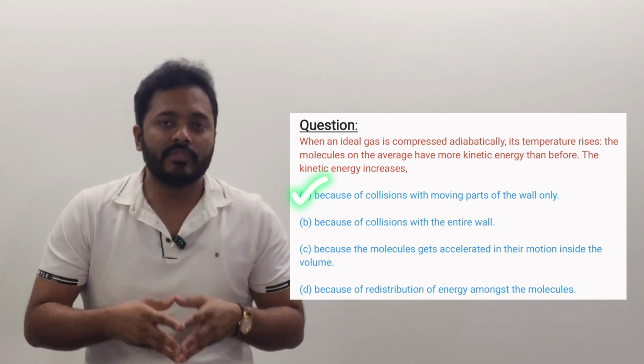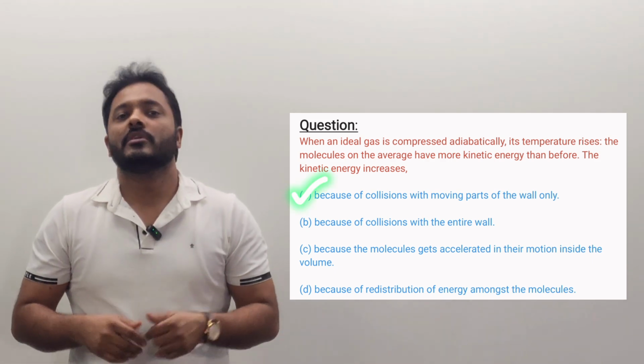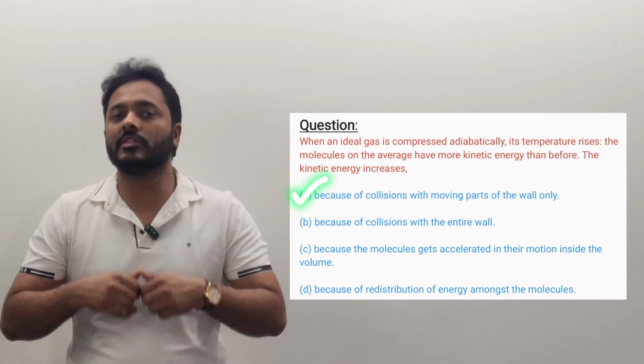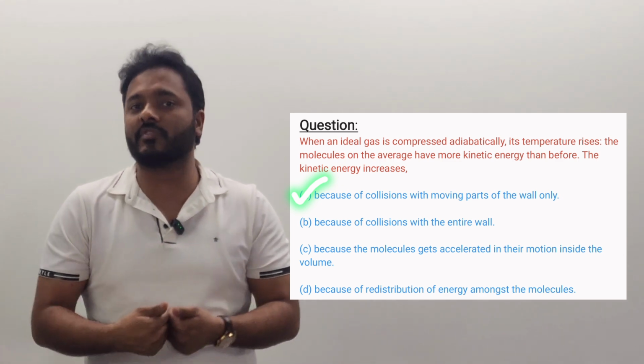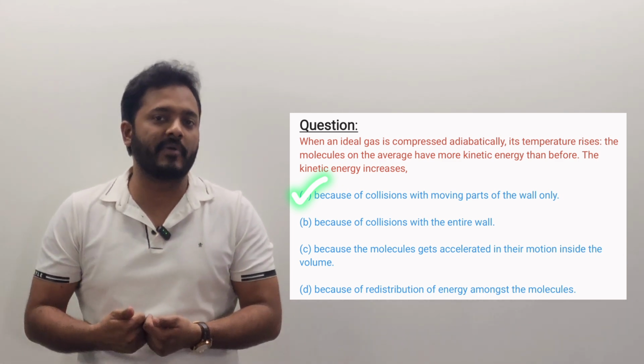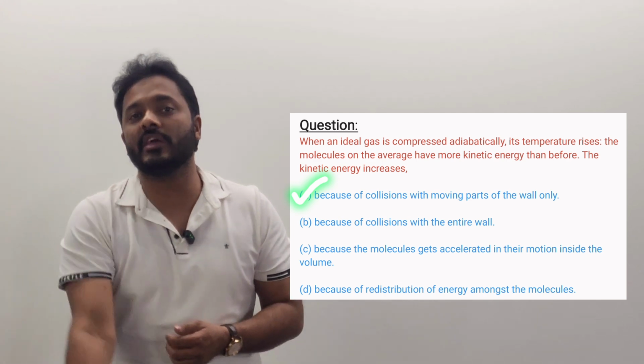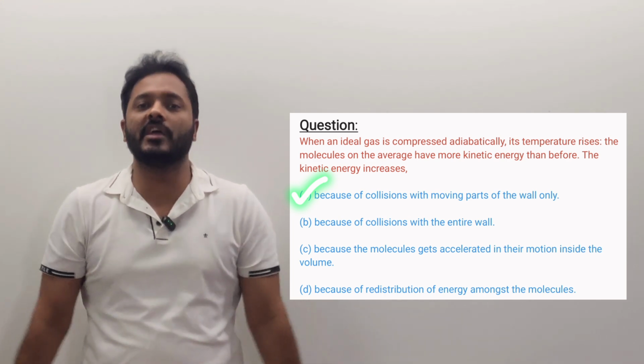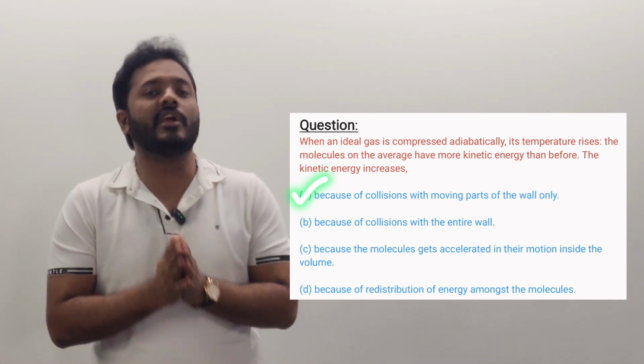We can say that because of the moving piston, the temperature was rising, and the molecules which collide with the moving parts of the piston undergo an increase in kinetic energy, and hence alternative A is the correct choice.